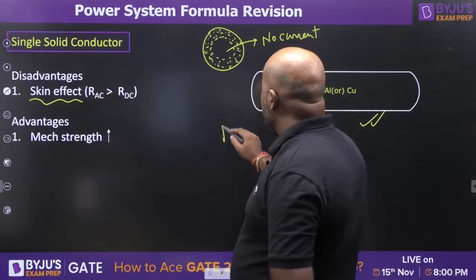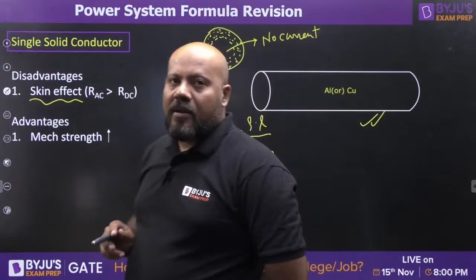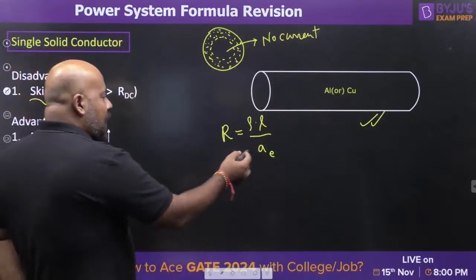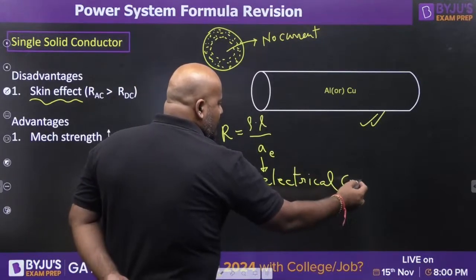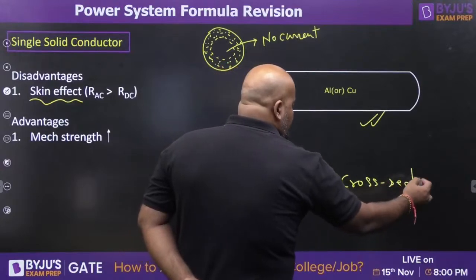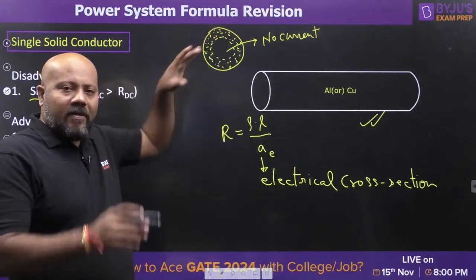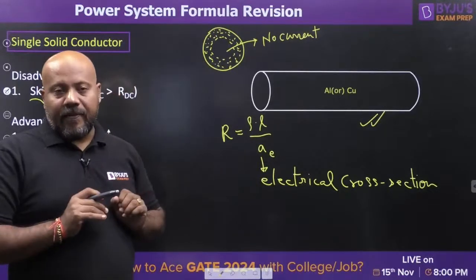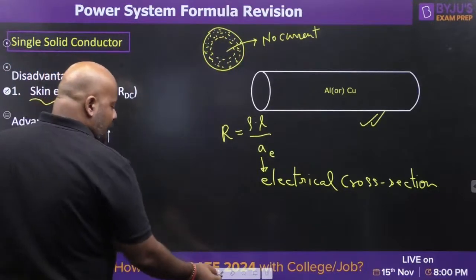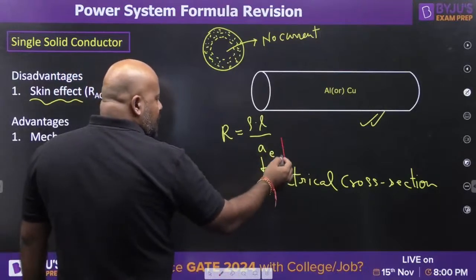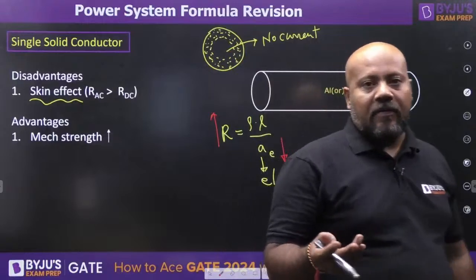So if you write the resistance, that is rho L upon A, actually this A is not the physical cross section. This A is the electrical cross sectional area. What do you mean by the electrical cross sectional area? Electrical cross sectional area means the cross sectional area in which current is flowing, in which current is present. And because of the skin effect, because of the non-uniform distribution of the current, you can understand this electrical area has been severely reduced. So you can understand the AC resistance, because we are dealing with skin effect in the AC system.